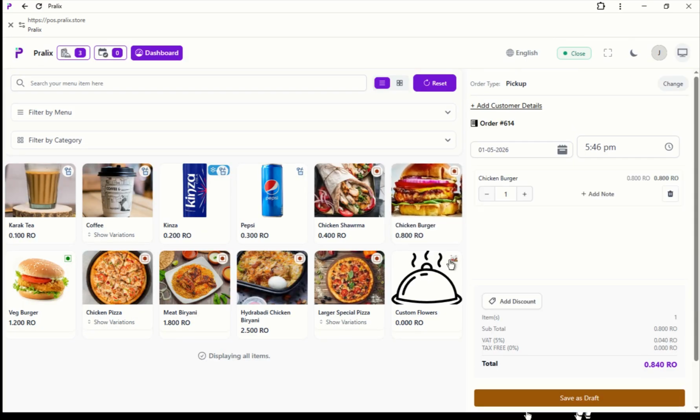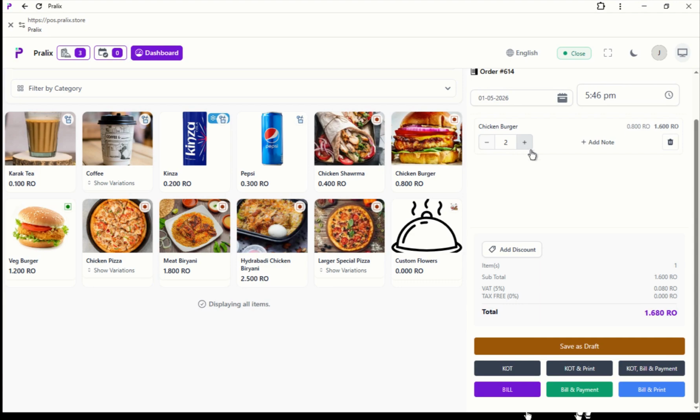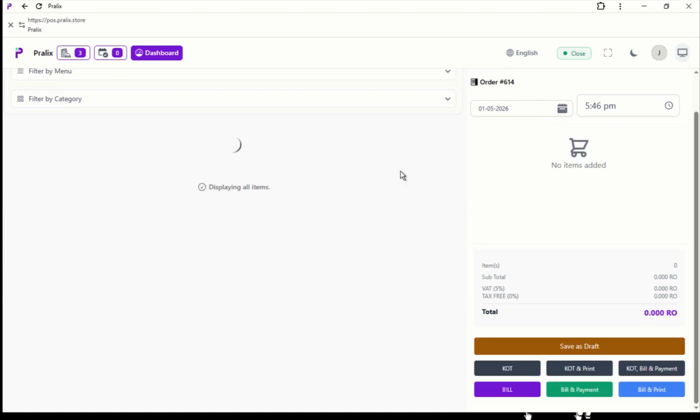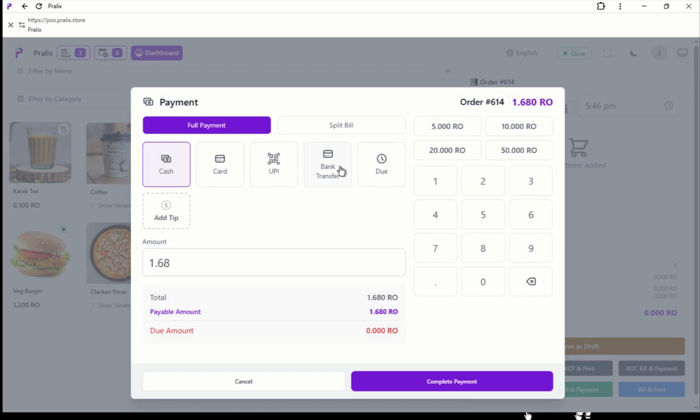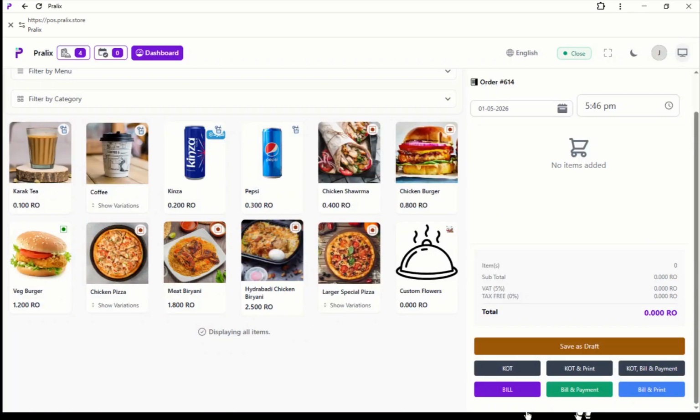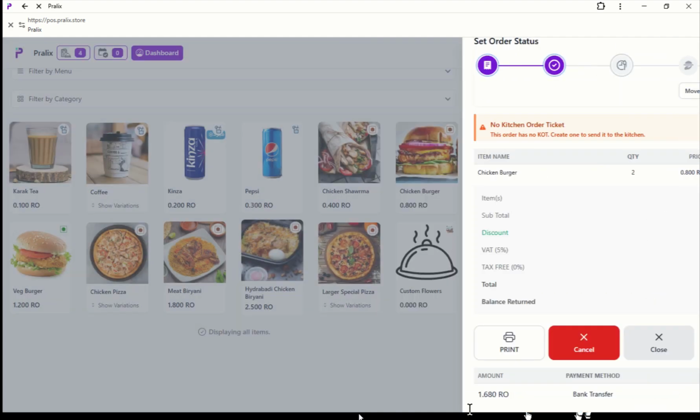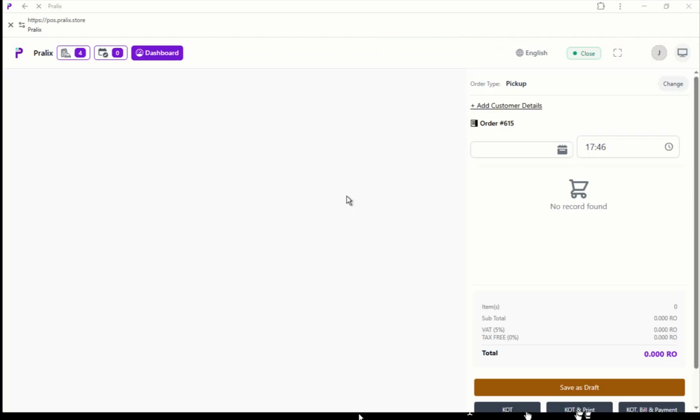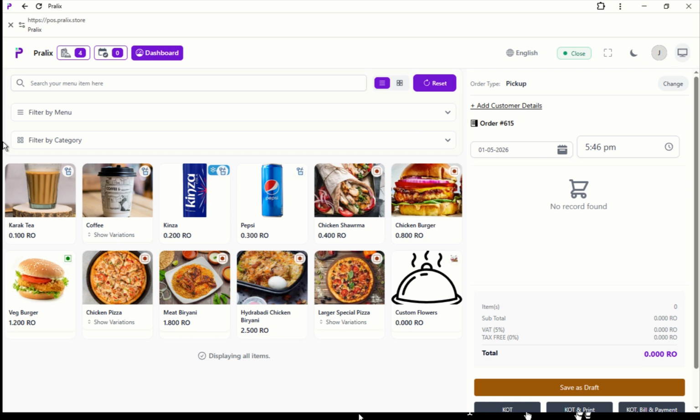Let's do one more, 2 chicken burgers, bill and payment. Let's try the bank transfer. So now we have done the bank transfer. So you can see we made 3 sales.